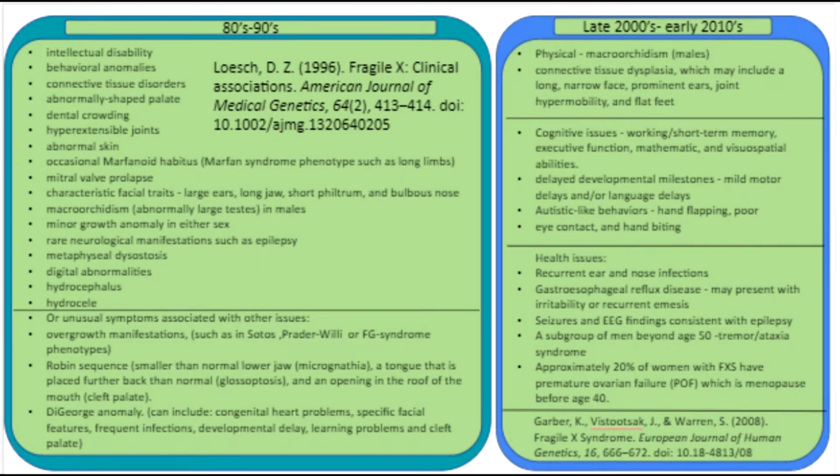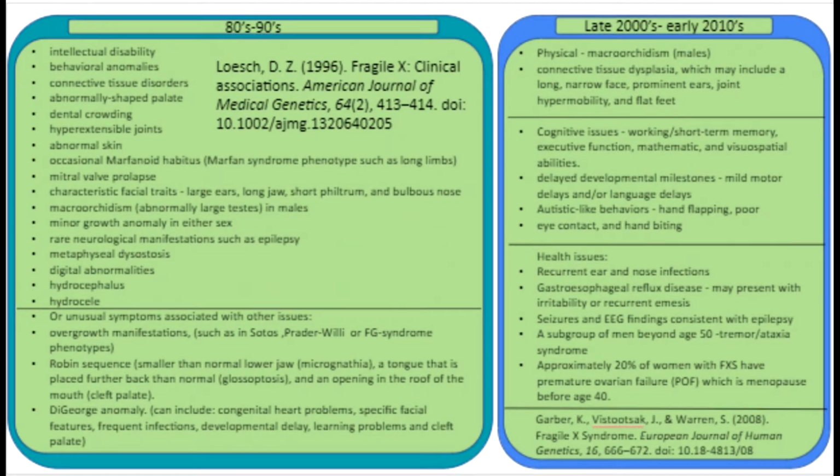Another issue includes Robin syndrome, which includes a smaller than normal lower jaw and a tongue that is placed further back than normal, and an opening in the roof of the mouth, also known as cleft palate. DiGeorge anomaly is also another issue that was included, and this consists of congenital heart problems, specific facial features, and other symptoms.